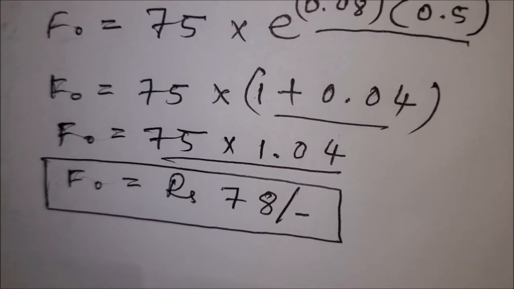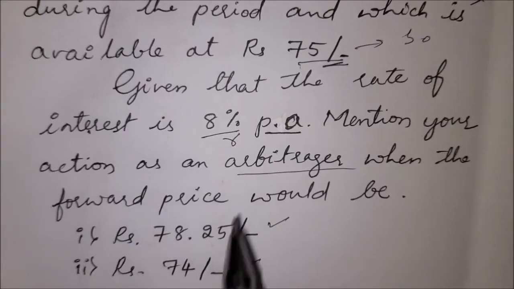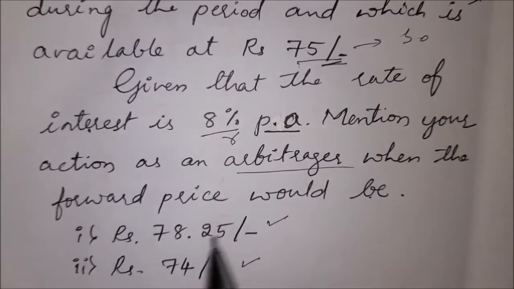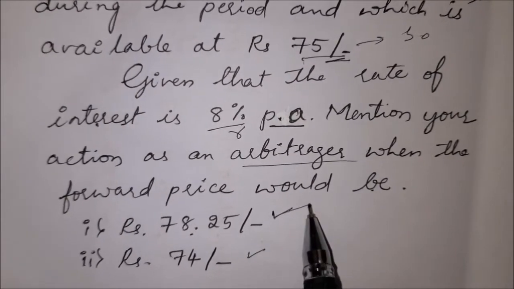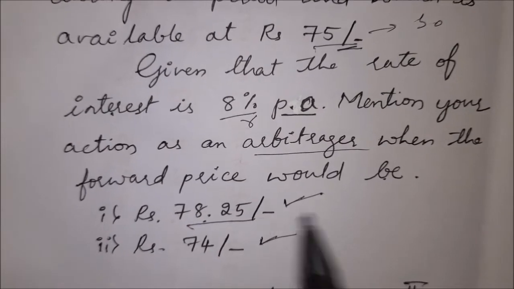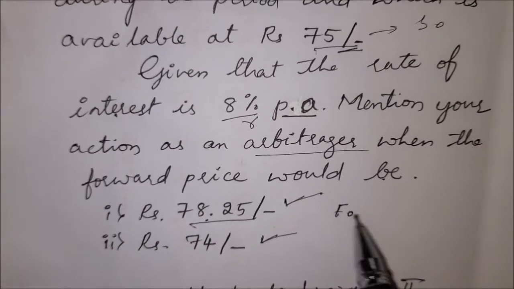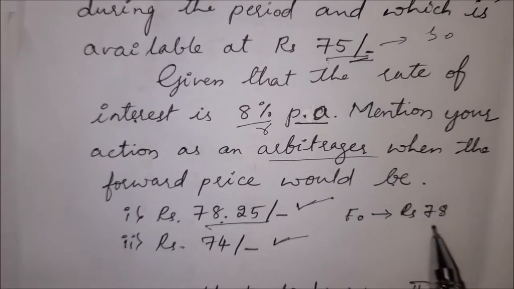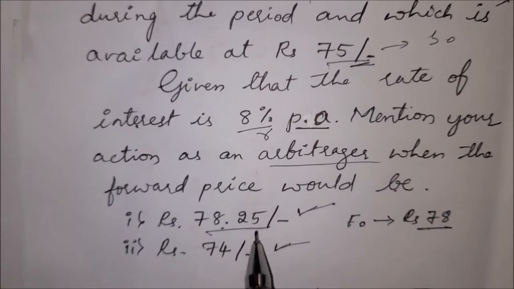We need to mention our action as an arbitrageur when the forward price will be rupees 78.25 and rupees 74. Now we have calculated the forward price as rupees 78, and in the first case, see the price 78.25 and the spot price is 75.